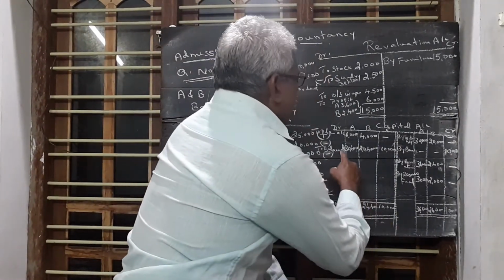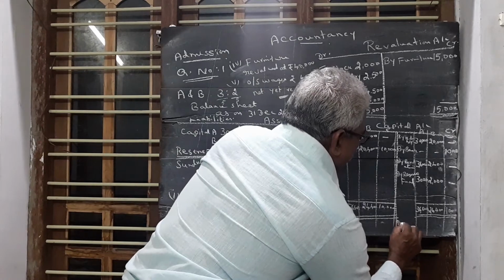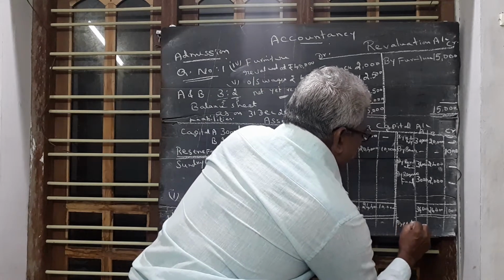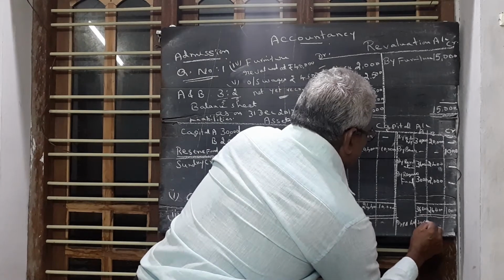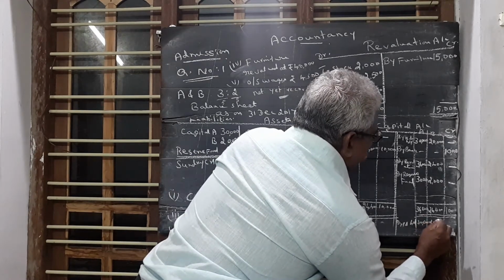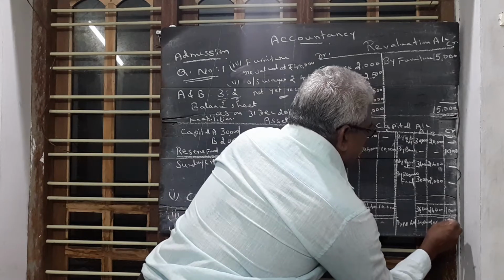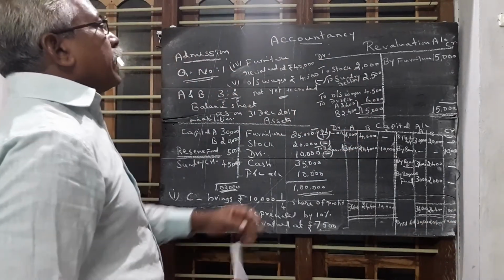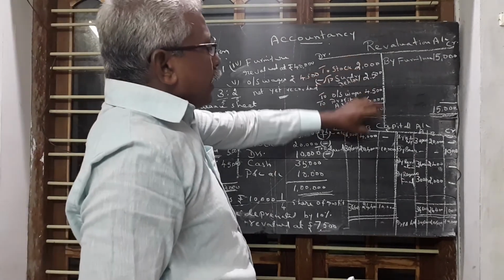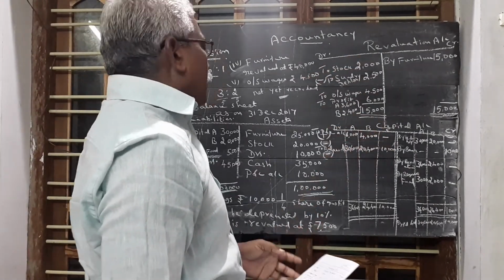To balance carried down, and here we write by balance brought down: 30,600, 20,400, 10,000. Thus, the revaluation account and capital account are completed.